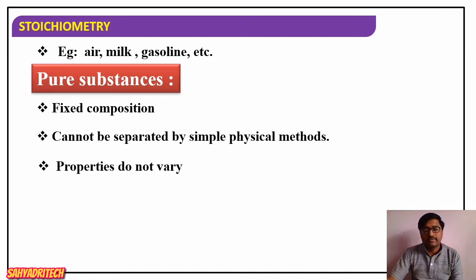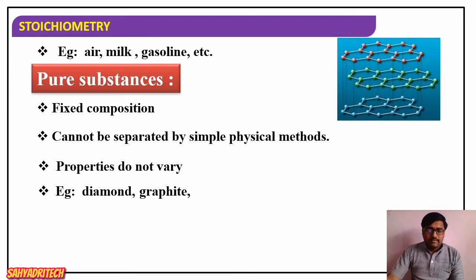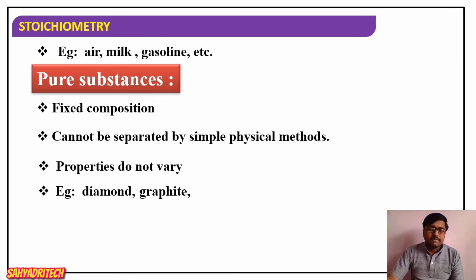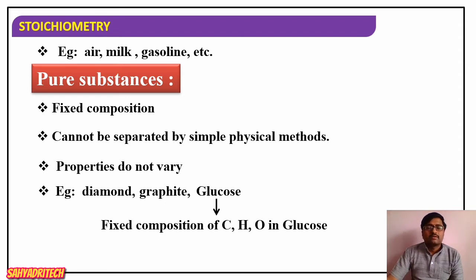They have a fixed composition, therefore their properties are also fixed. Examples of pure substances: diamond is one example. Graphite is also a pure substance made up of carbon atoms. Then glucose has a fixed composition of carbon, hydrogen, and oxygen.